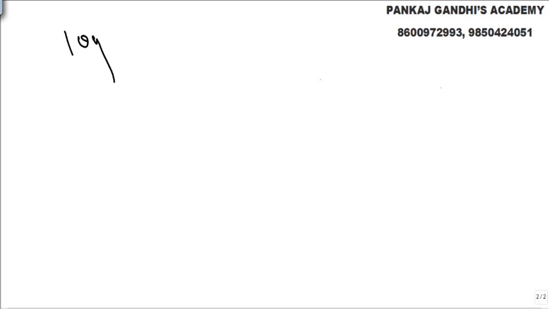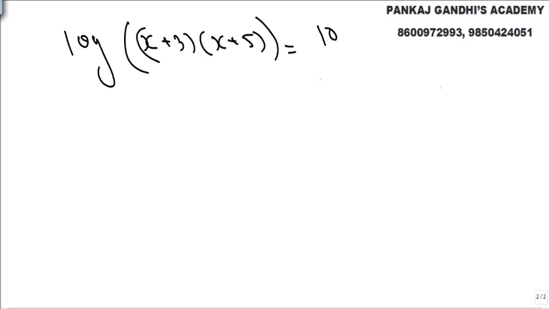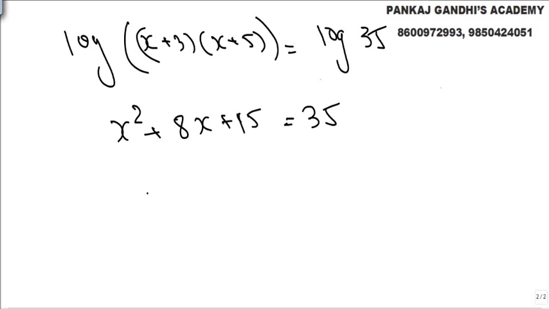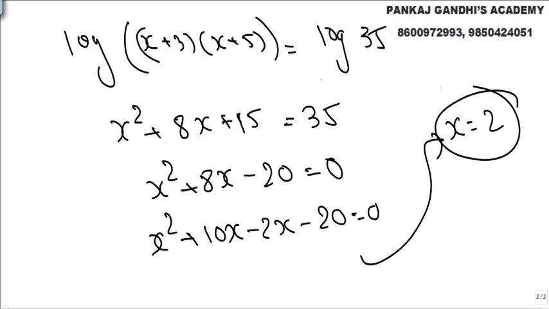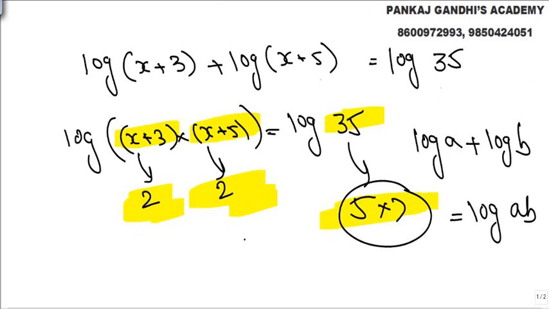If we have to solve it fully, log of x plus 3 into x plus 5 is nothing but log 35. So x square plus 8x plus 15 is equal to 35. That's what we know very well. So x square plus 8x minus 20 is equal to 0. So what we get, 20 is 10 twos. So x square plus 10x minus 2x minus 20. So it gives us x value is 2. Solving this completely, the x value that comes is 2. Smart work definitely says nothing but try it out, the answer you would have got is 2.